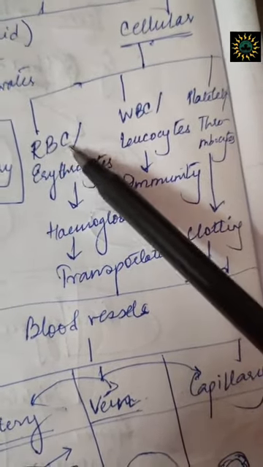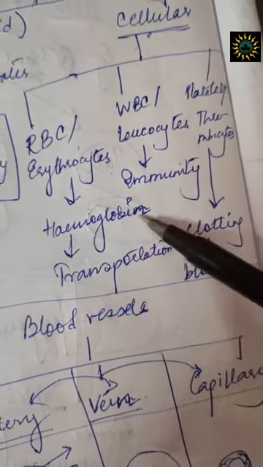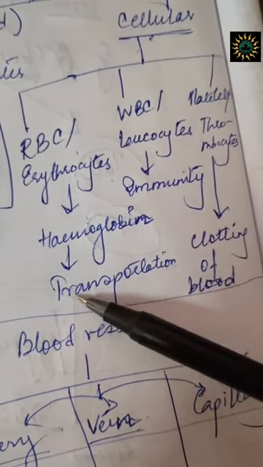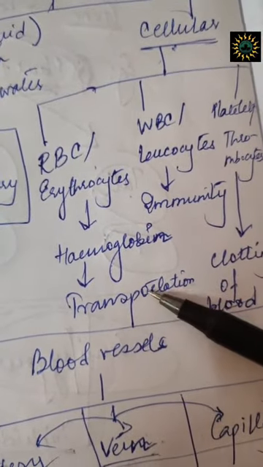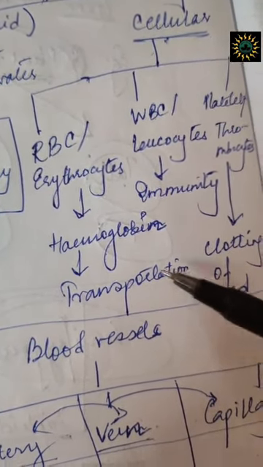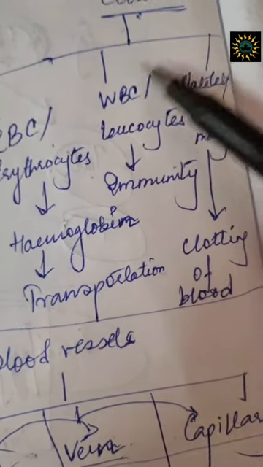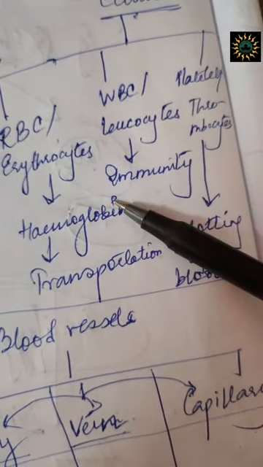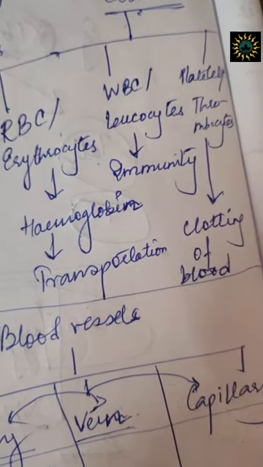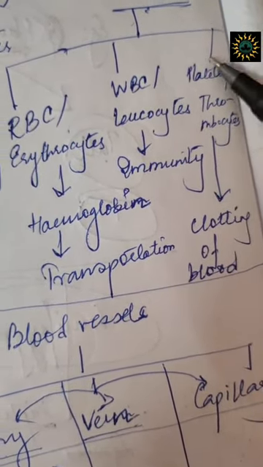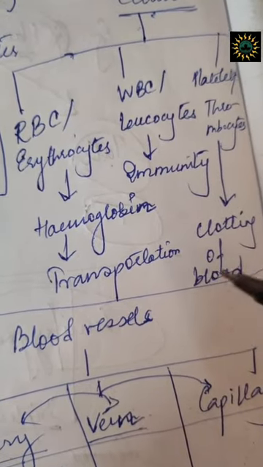Now the red blood cell is red because of the presence of hemoglobin, and this hemoglobin, as you know, helps in transportation of respiratory gases throughout the body, especially oxygen. WBC, on the other hand, helps to provide immunity to the body, and platelets help in the clotting of blood.